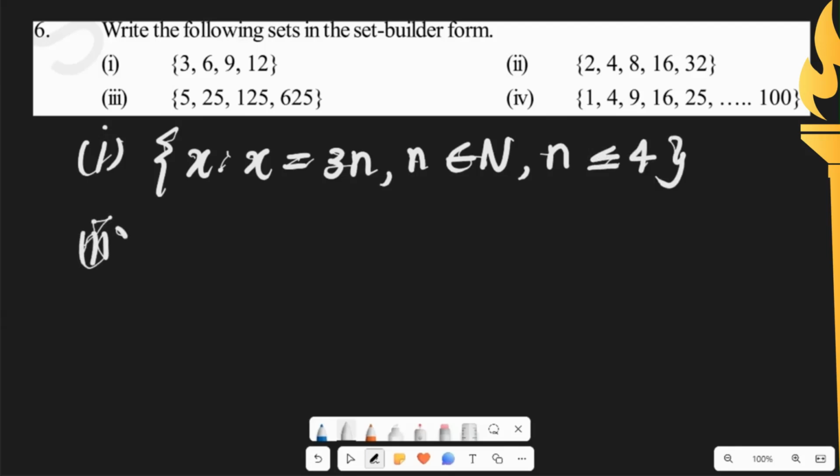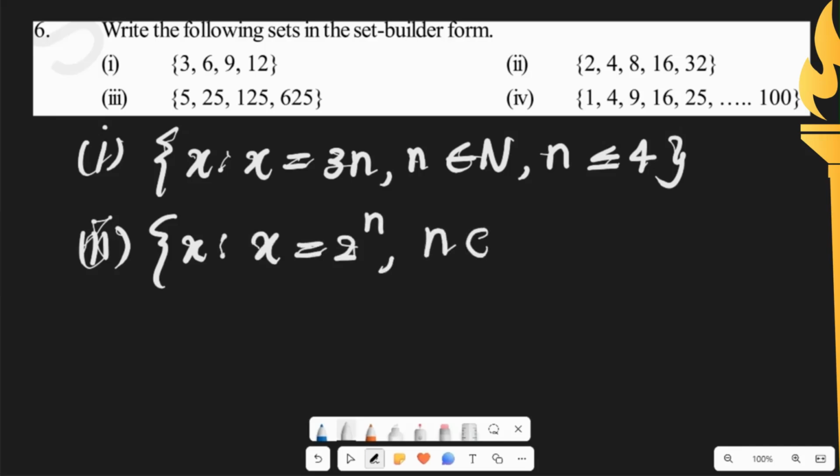Next, second one we have powers of 2, 2 power 1, 2 square, 2 cube, 2 power 4, and 2 power 5. So we would write as x such that x is equal to 2 power n, where n belongs to natural numbers, and n is less than or equal to 5.